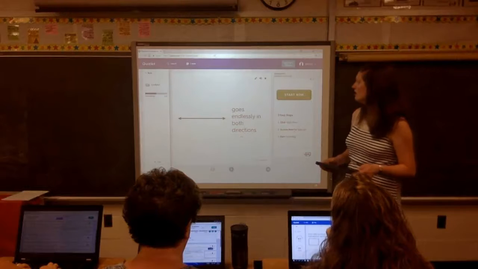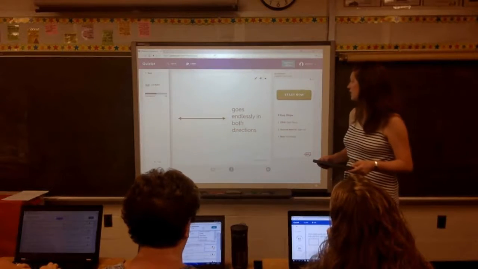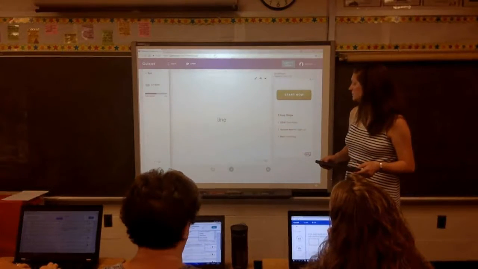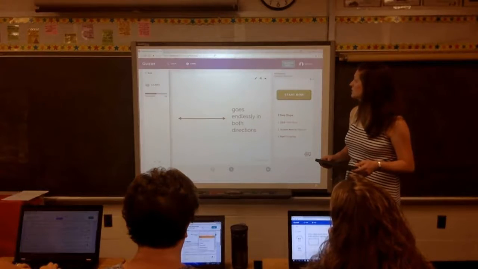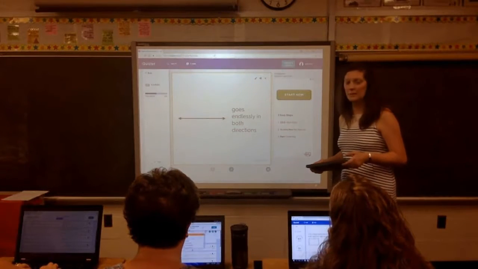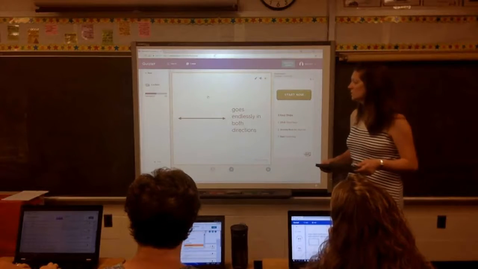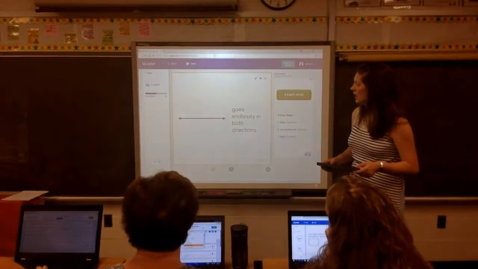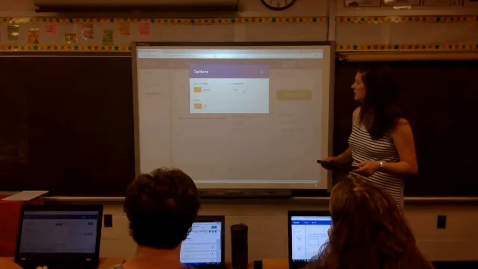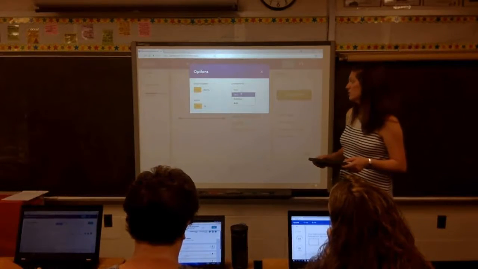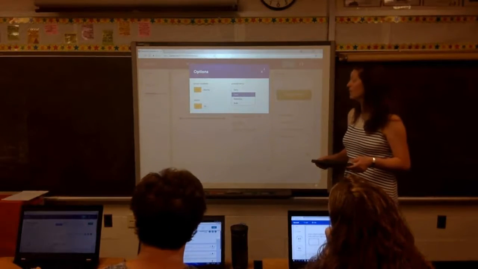The flashcards are the regular flashcards. You can flip them just like you normally would. You can star them if you don't know this one and you want to come back. So that's a great self-assessment tool. When you click options, you can decide whether you want to start with the word, the term or the definition.